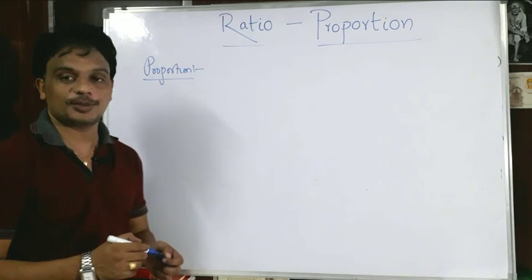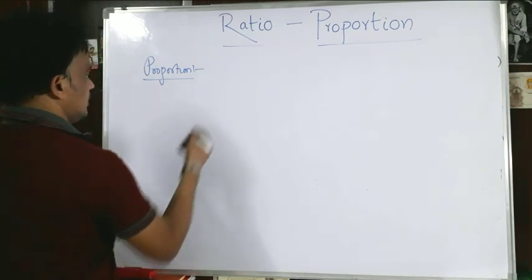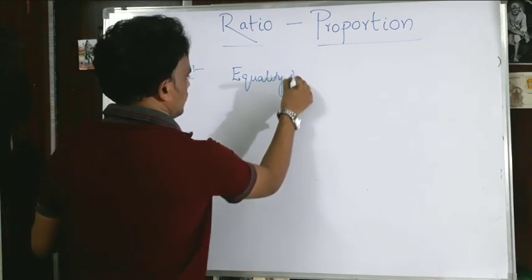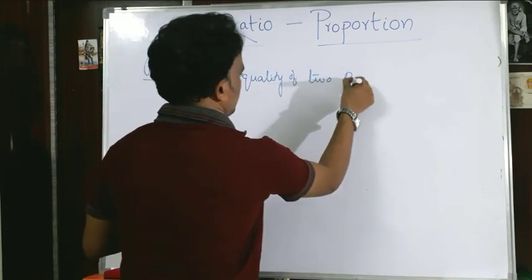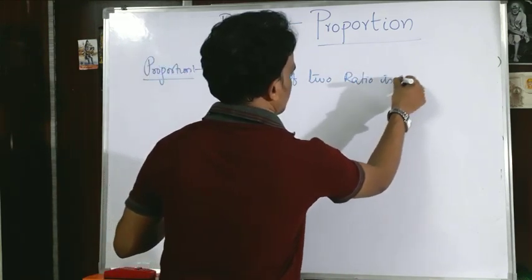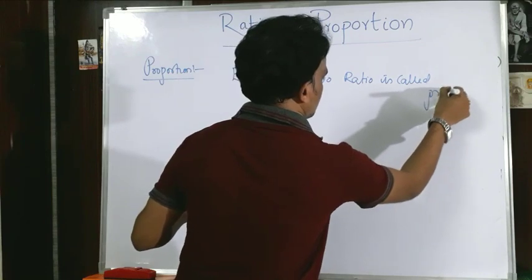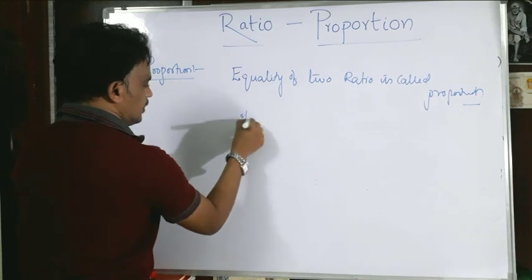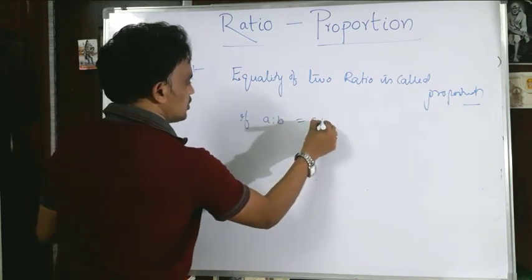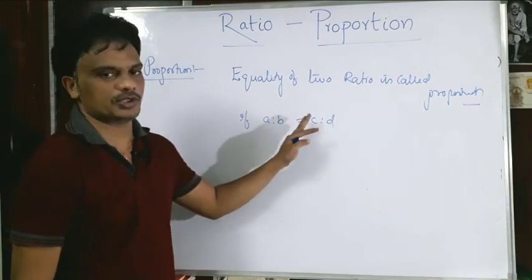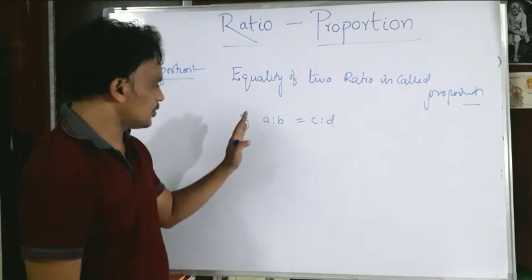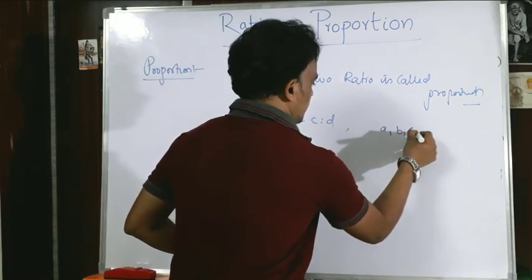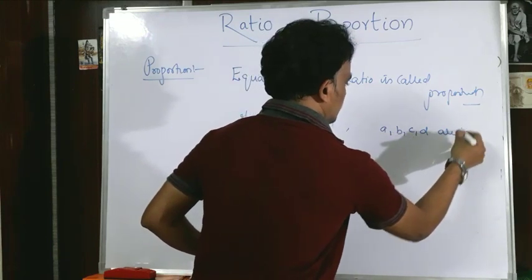Yeah. So, the next concept is proportion. So, what is proportion? This is the equality of two ratios. Equality of two ratios is called proportion, right? Yes. Let us see. If A is to B is equal to C is to D, the equality of the two ratios is called proportion. If the two ratios A is to B is as C is to D, then I can say the four numbers A, B, C, D are in proportion.